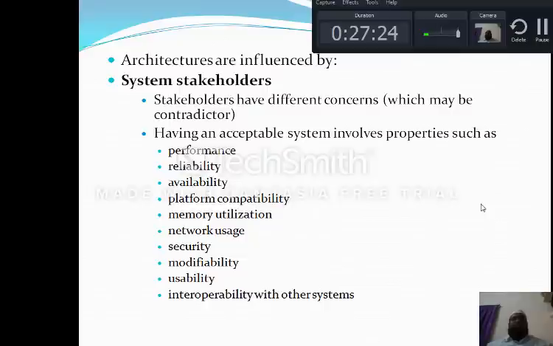And there should be some network usage. The system should provide some security so that no one can access our system. And it must be modifiable, usable to the users, and interoperable with any other system. So these are the main attributes. These are the main 10 to 11 properties which will be required to have a particular software architecture. Without these properties, no one will accept the architecture before developing the system.